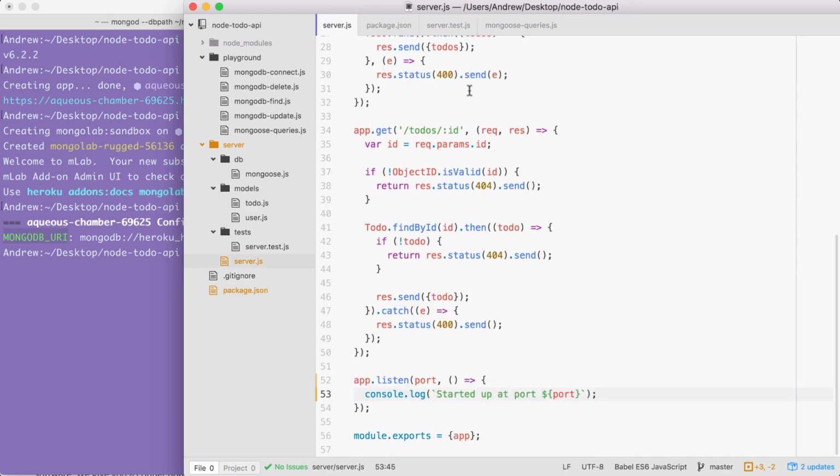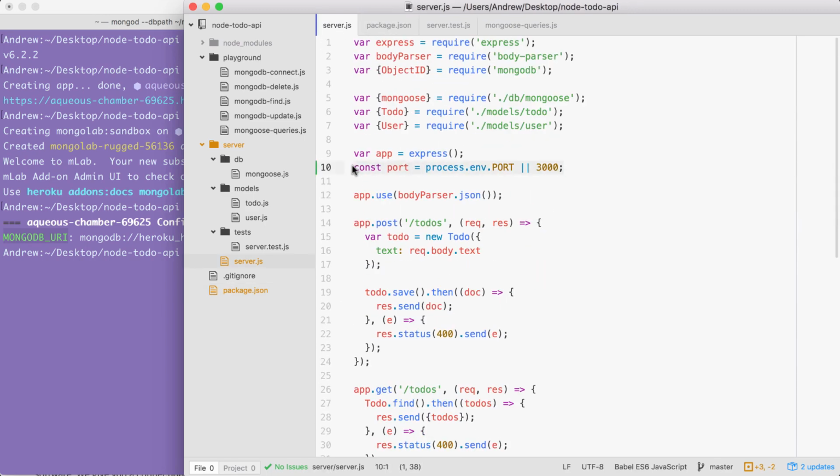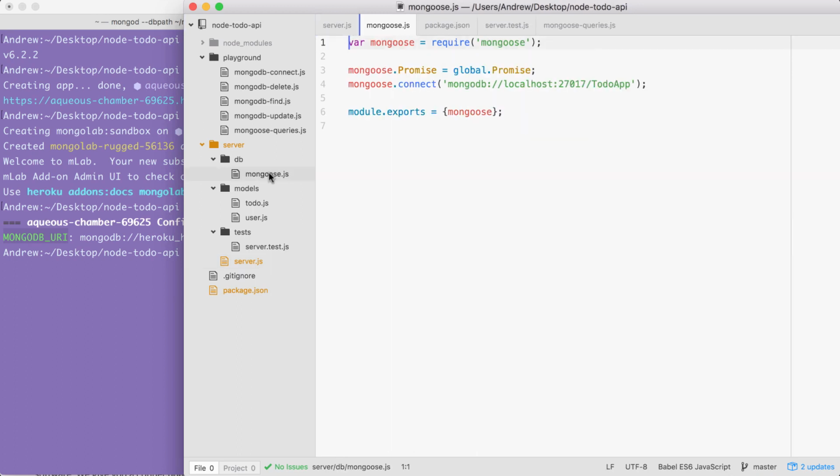which means we can use a similar technique to what we did right here inside of our mongoose.js file. Inside of mongoose.js, right here in our call to connect, we can check if process.env.MONGODB_URI exists. If it does, we're going to use it. If it doesn't, after our OR statement, we are going to use the localhost URL. And this is going to make sure that our Heroku app connects to the actual database, because connecting to localhost will fail, causing the app to crash. With this in place, we are now ready to get things going.